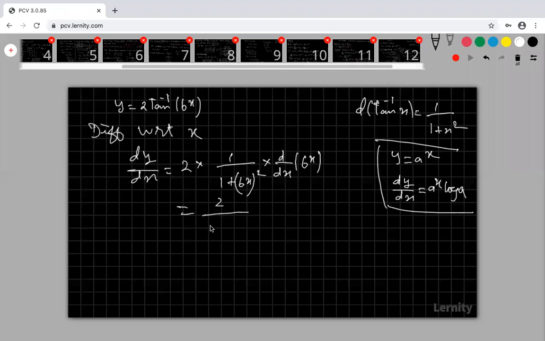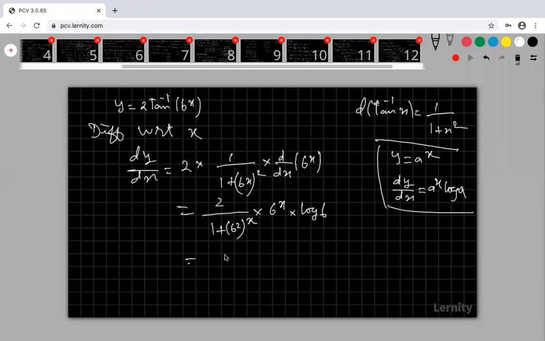This is 2 divided by 1 plus 6 square power x. I'm interchanging the power because these two are in multiplication only. And what is my d by dx of this 6 power x? That means a power x, so therefore 6 power x into log 6. Am I right? Are you clear?